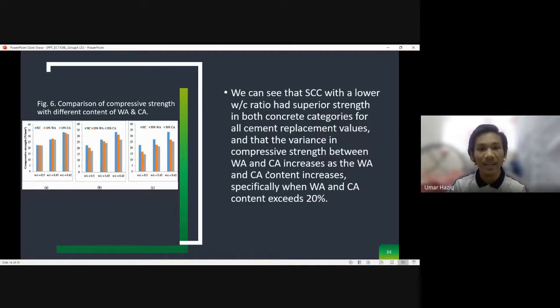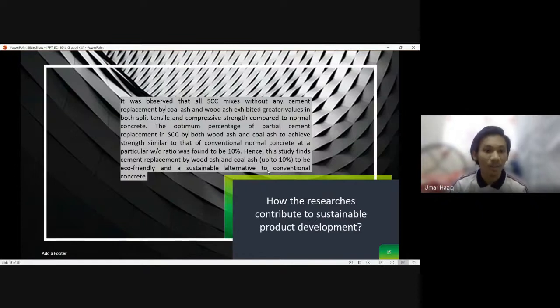Here we can see that SCC with a lower WC ratio had superior strength in both concrete categories for all cement replacement values, and that the variance in compressive strength between WA and CA increased as the WA and CA content increased, specifically when WA and CA content exceeded 20%. So the last figure. What is the contribution of the research?